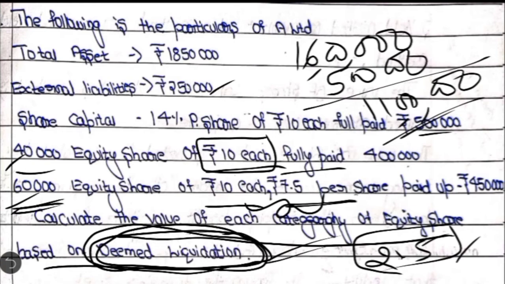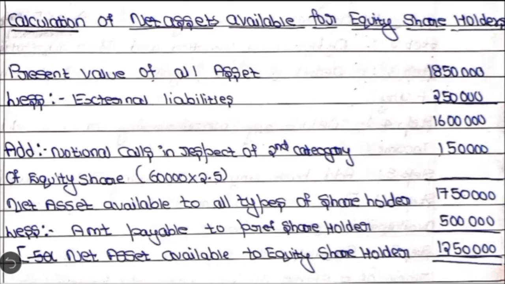That is the assumption which we are going to make. Whatever money he collects, the uncalled amount, is termed as notional calls. This should be added to the net asset available for all types of shareholders, and then the other steps have to be followed. So let's see how to calculate in this case.